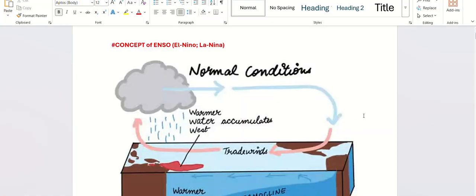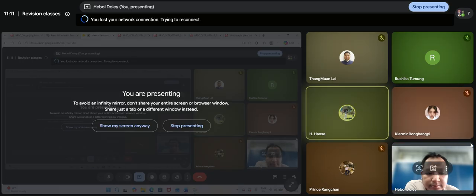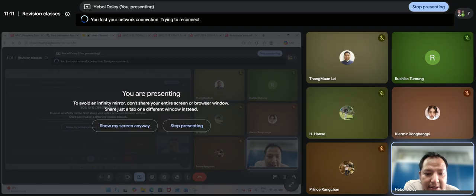The first thing you have to remember is where it takes place. Can anyone tell me where it takes place? The Pacific Ocean. Yeah. So the Pacific Ocean is the location of ENSO.